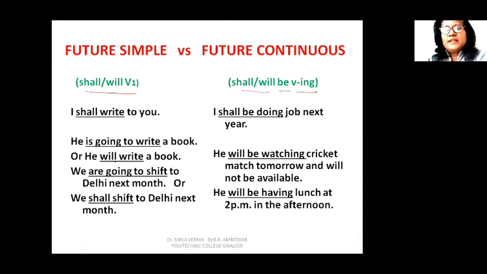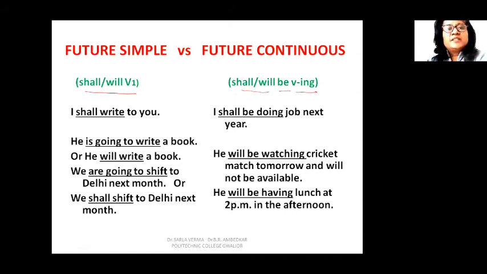Simple future means any action which will take place in future or which is planned for future, and future continuous means an action that will continue in the future. So any action that will be continuous in future. Examples of simple future: with I or we, with first person, we normally use shall to express simple future tense. And with the second person and third person we use will when we want to indicate future tense.